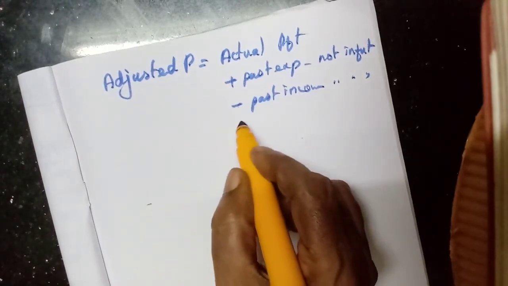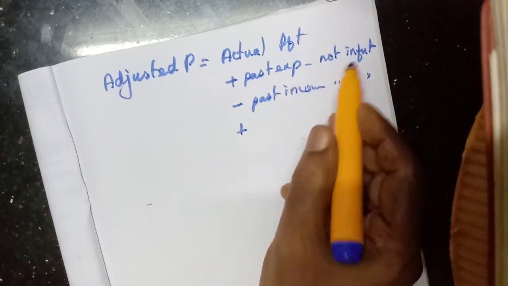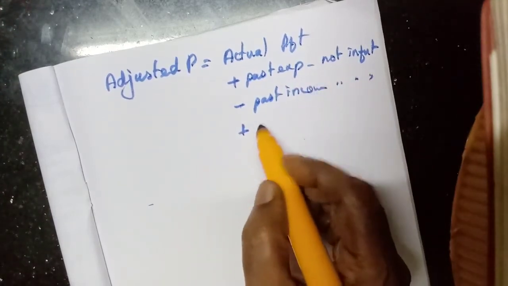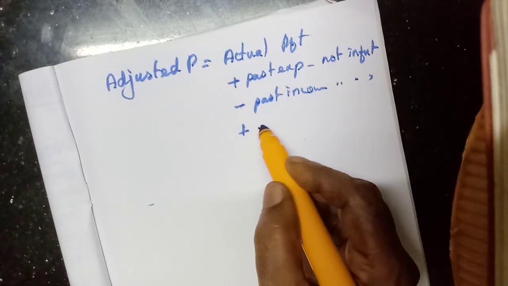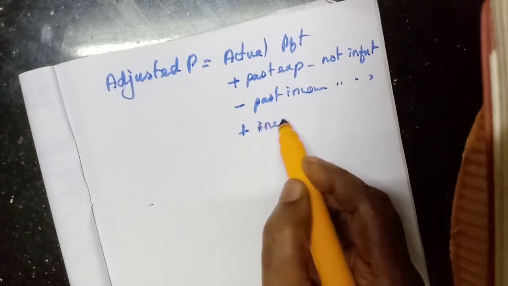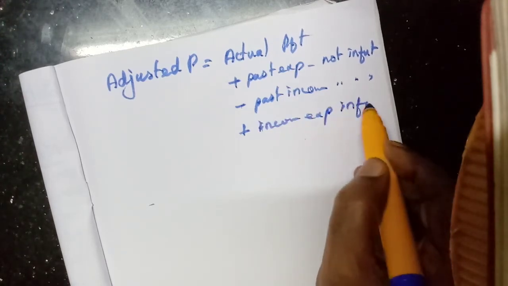Opposite to this, past expense not in future, and what will be in future: additional income expected in future, that means we expect income in future.